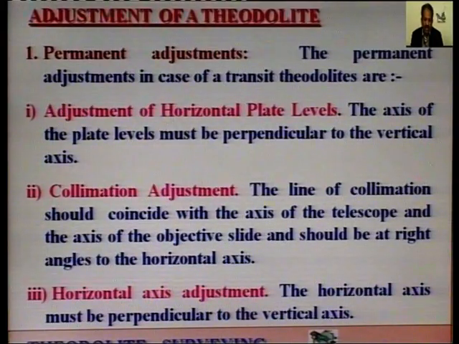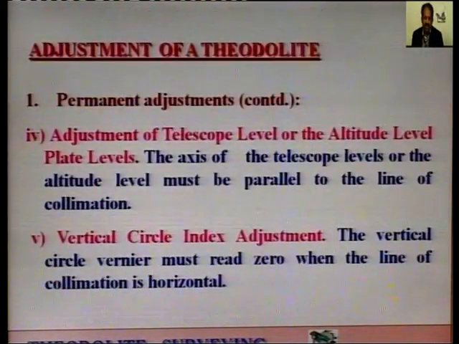Second is collimation adjustment. The line of collimation should coincide with the axis of the telescope and the axis of the objective slide and should be at right angles to the horizontal axis. This is second adjustment. Third one is horizontal axis adjustment. The horizontal axis must be perpendicular to the vertical axis.